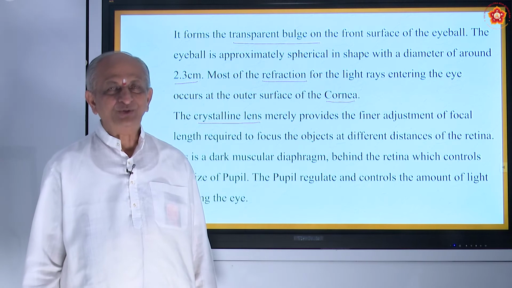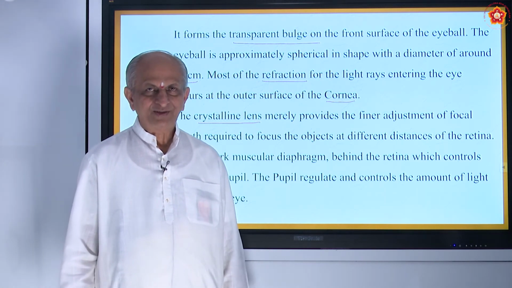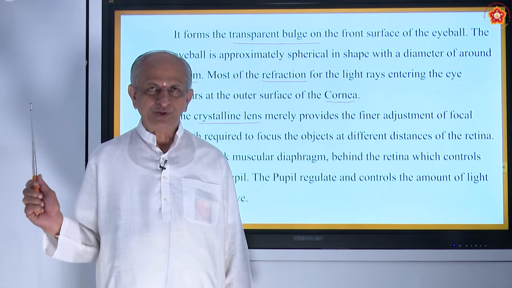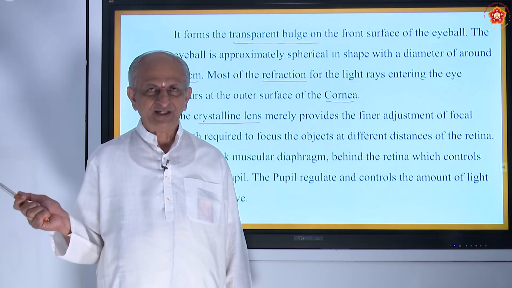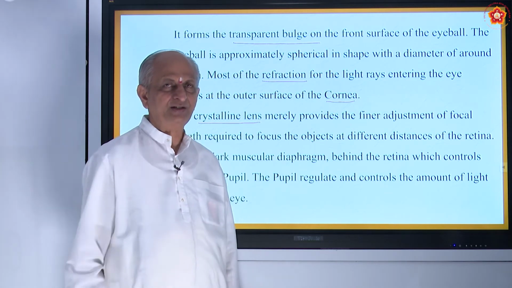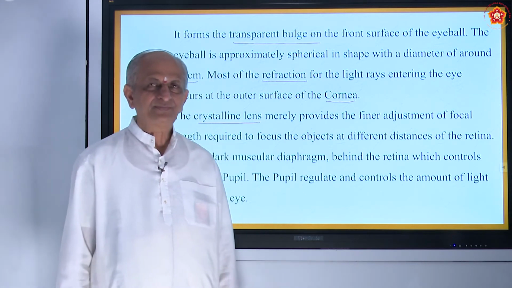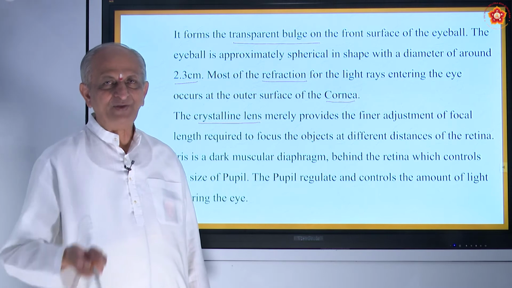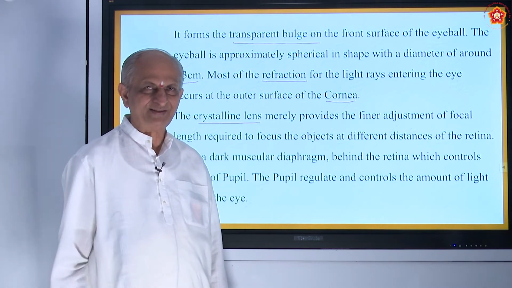But a matinee show means lunch time, hot sun. So what happens? You will go into the theatre. When you go from outside, light will be very high, very powerful. When you enter, the theatre will be fully dark. Now what happens? You can't see anything. They will have a small torch and show you, go to that place, go to this place, like that.